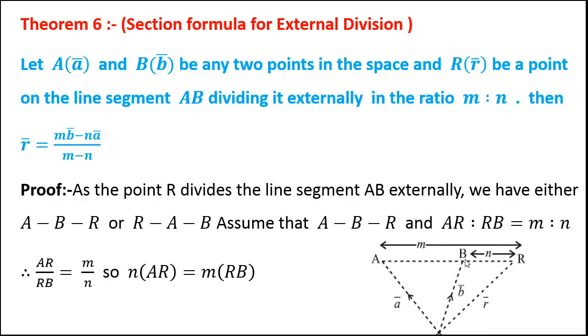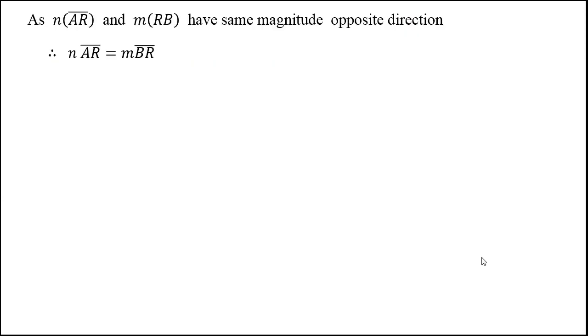Their directions are opposite, and therefore n times AR is equal to m times BR. Here we are talking about RB. Now here I have taken BR and AR have the same direction. Now we convert this into their position vectors.